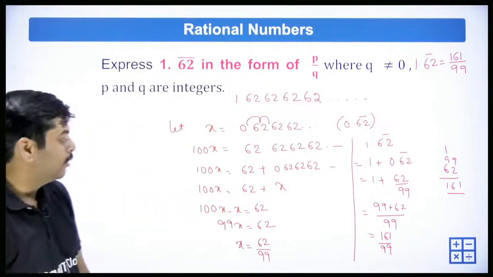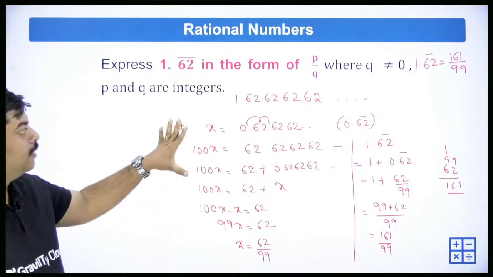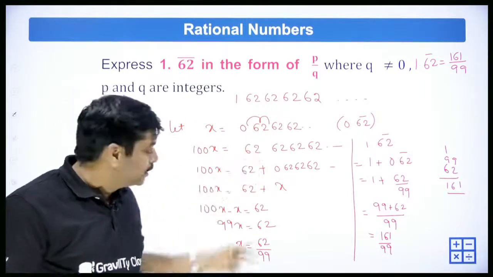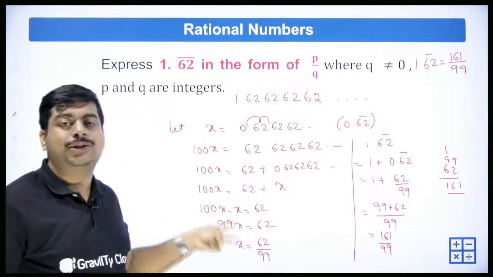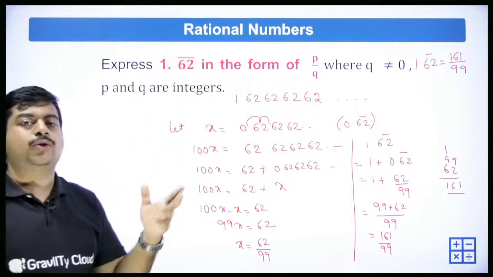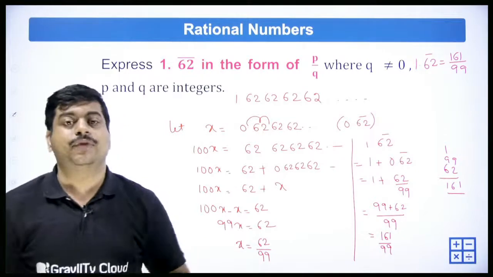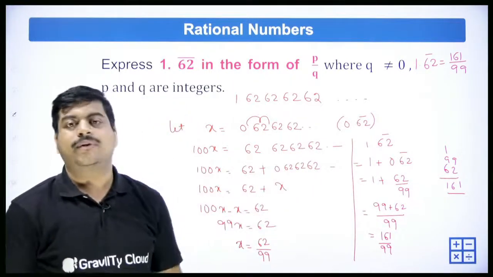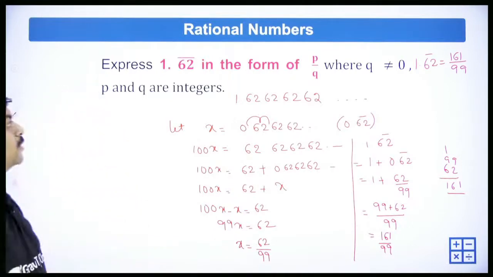161 by 99. Okay, you can carefully see here. X is equal to 0.62. Don't leave your answer with this one, because that is the value of 0.62 bar, not 1.62 bar. Sometimes it may ask with 2.62 bar. Sometimes it may be asked for 3 point something. Based on that, you need to change and you need to add them, right? So let's move forward for the next question.